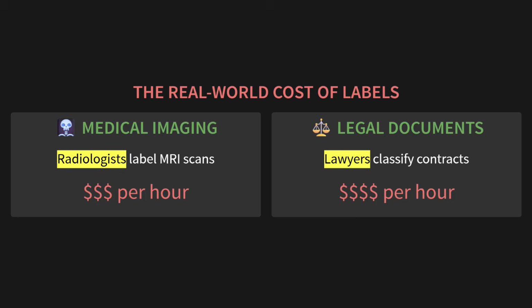I mean, think about the real-world cost of these labels. Check out the examples on this slide. If you want to train an AI on medical imaging, you need expert radiologists to sit there and label MRI scans. We're talking hundreds of dollars per hour. Or for legal documents, you need lawyers to classify contracts, which costs even more. This creates a brutal ceiling on progress.